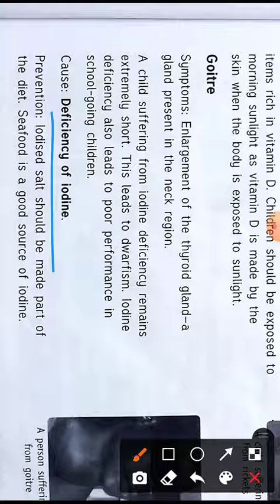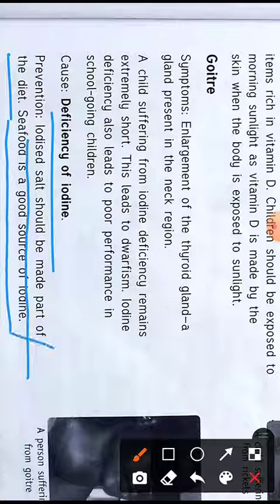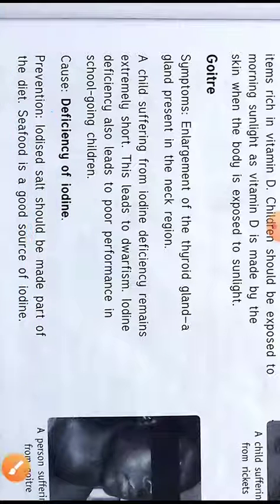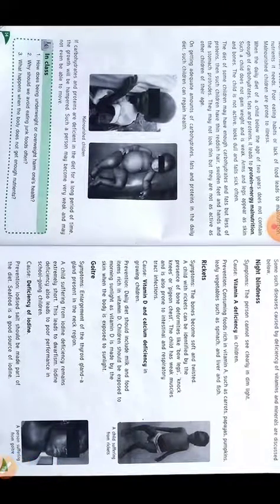Prevention: how can you prevent it? Iodized salt should be made part of the diet. Seafood is a good source of iodine. If you are taking seafood and iodized salt, then you will have no goiter problem. Whatever is left we will discuss in the next video.